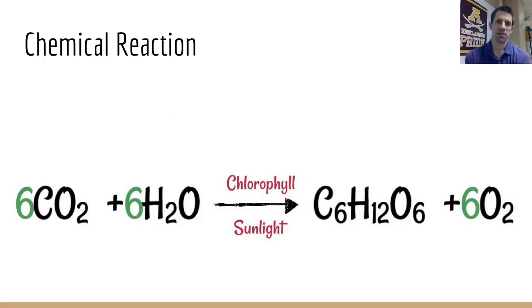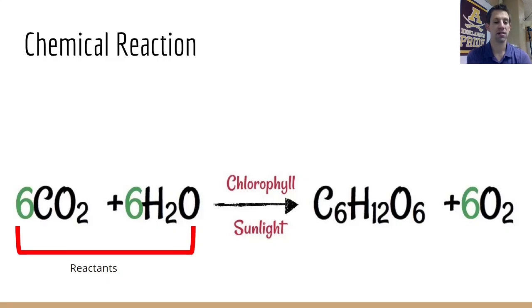Ultimately, photosynthesis is just one big chemical reaction. It's a type of chemical reaction where we're going to build something more complex, so it's an anabolic type of reaction. Over here on the left-hand side, we have the reactants. In any chemical reaction, the reactants are written on the left-hand side. And these two reactants are carbon dioxide and water.